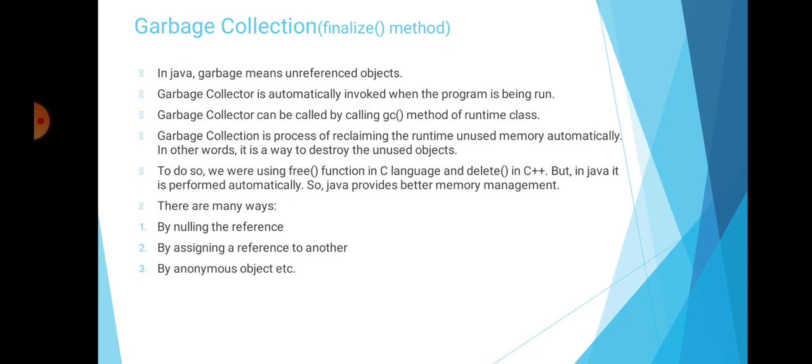You have already seen in C++, if we create objects dynamically with the new operator, then the memory allocated for these objects gets deallocated manually by using the delete operator. In Java, the deallocation is handled automatically. The technique which deallocates memory automatically is called garbage collection. In Java, garbage means unreferenced objects. The garbage collector is automatically invoked when the program is being run.